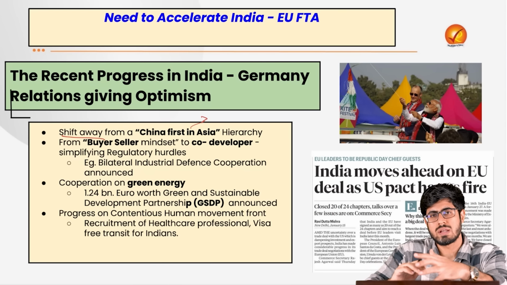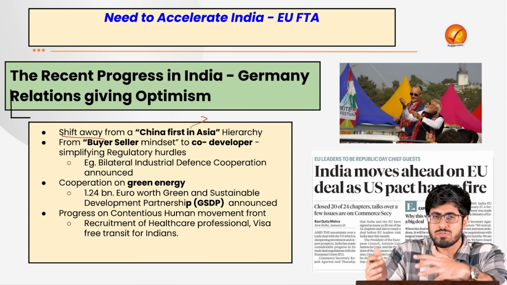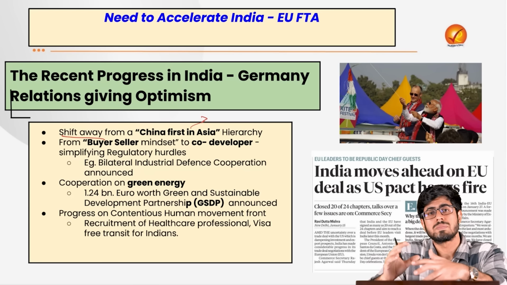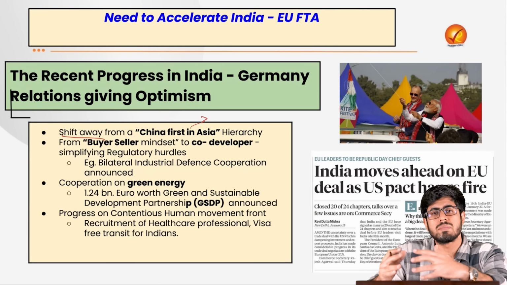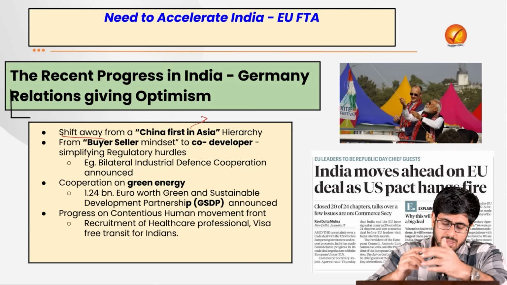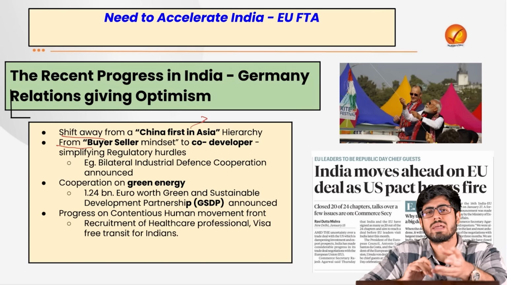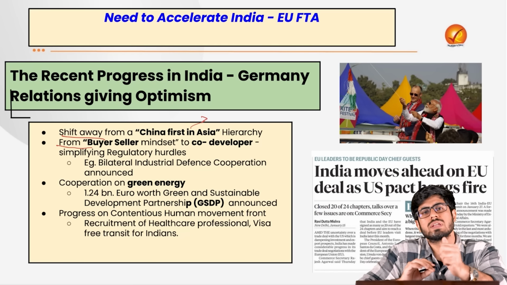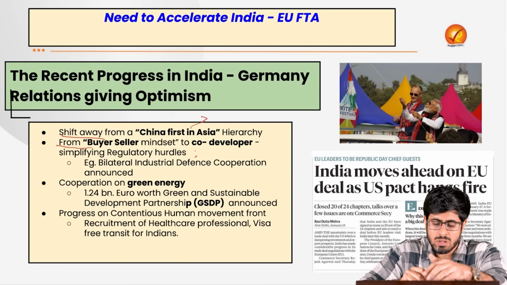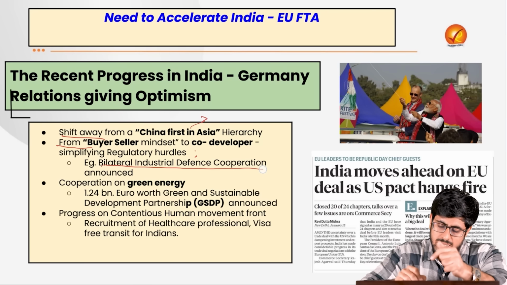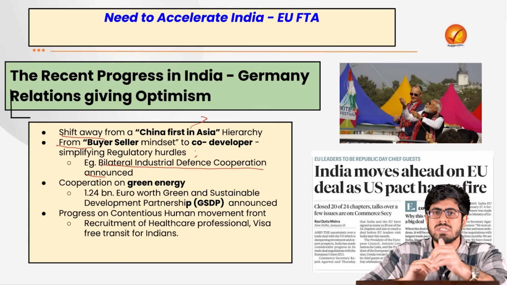It is favorable for India, and that showcases well for us, because Germany, being the third largest economy of the world and the largest economy of the European Union as well, there is a lot of complementarity that we share with Germany. We see that they have shifted from the idea of a mere transactional buyer-seller relationship. They now agree to allow joint co-development of various things. They have allowed co-development of submarines as well as various other defense equipment. They have even launched a bilateral industrial defense cooperation, which has been announced in this recent visit.